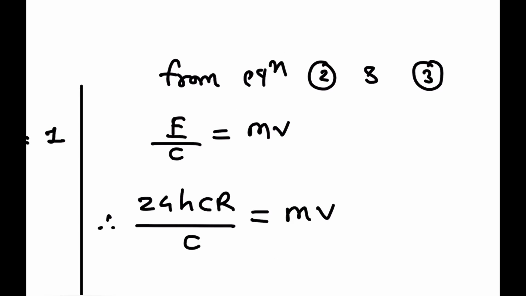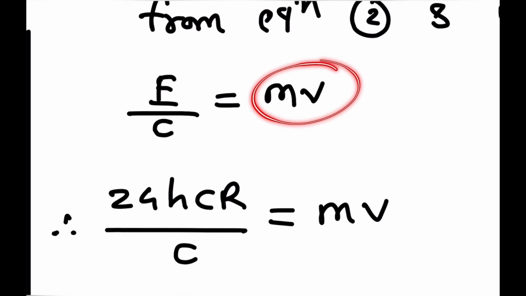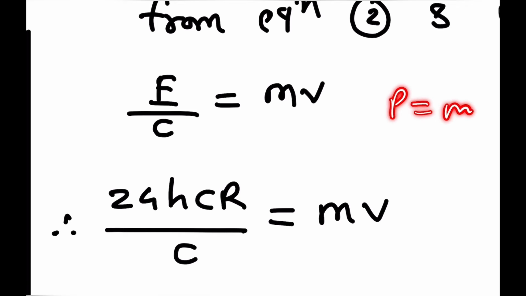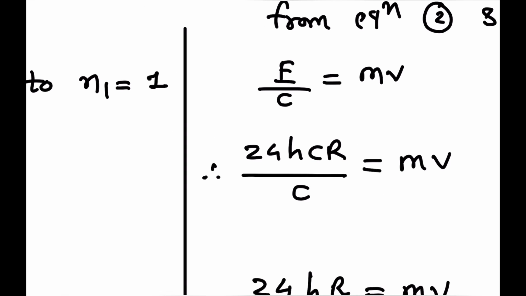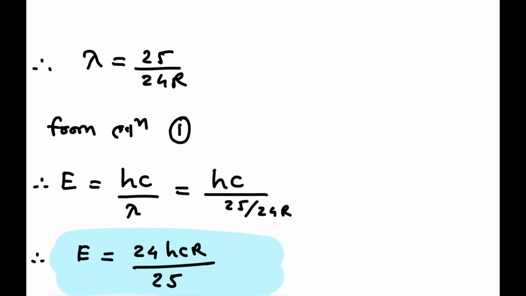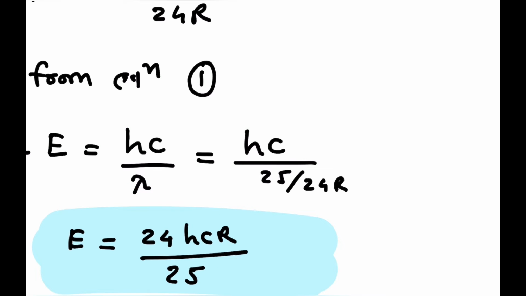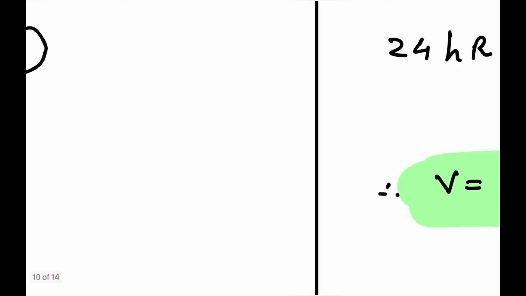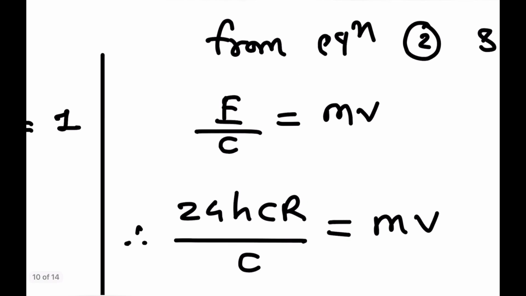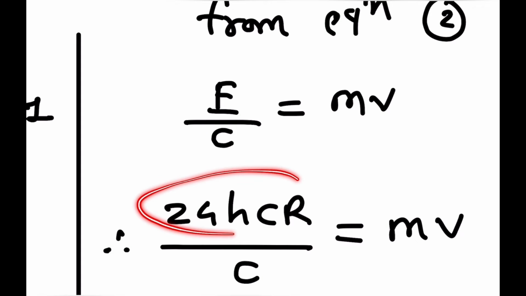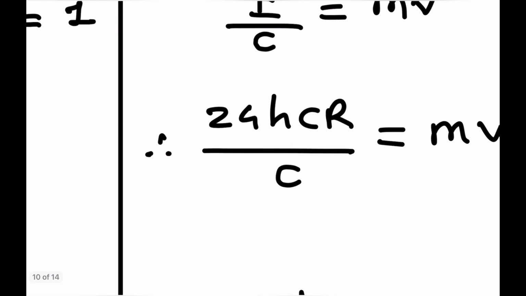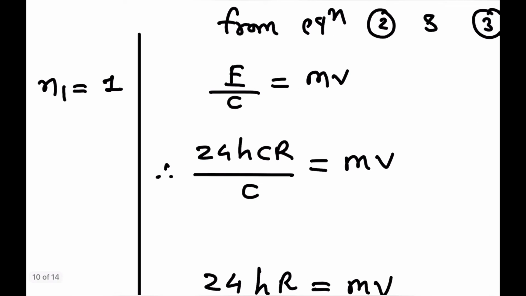So from equations 2 and 3, the linear momentum P is equal to mv, and for the photon P is equal to E by c. So equating P equal to mv and P equal to E by c, we get E by c is equal to m into v, that is mass into velocity. In place of the energy of the photon we write E equal to 24 hcR by 25.